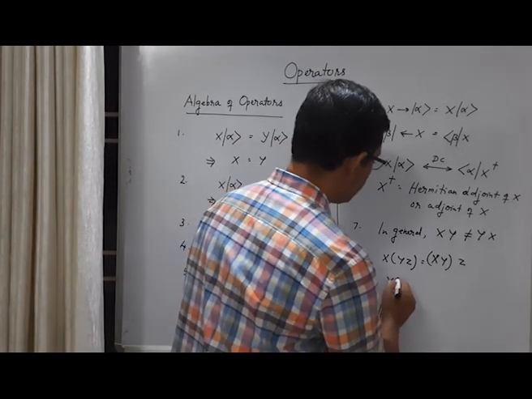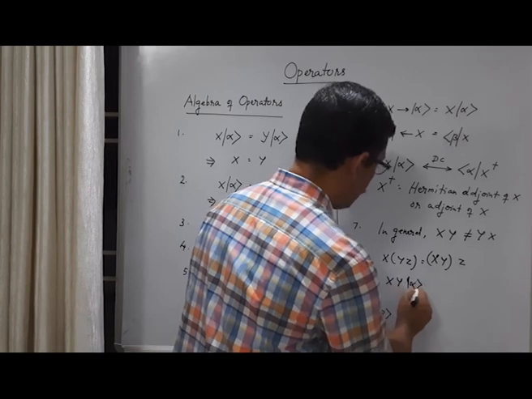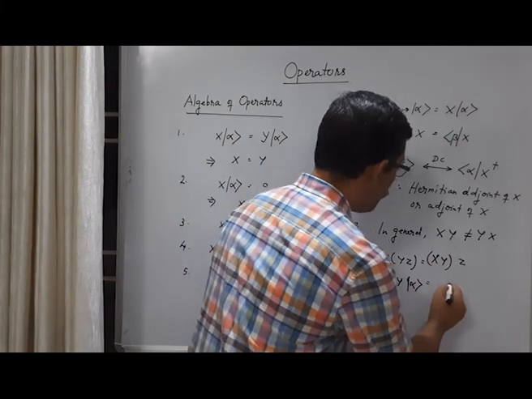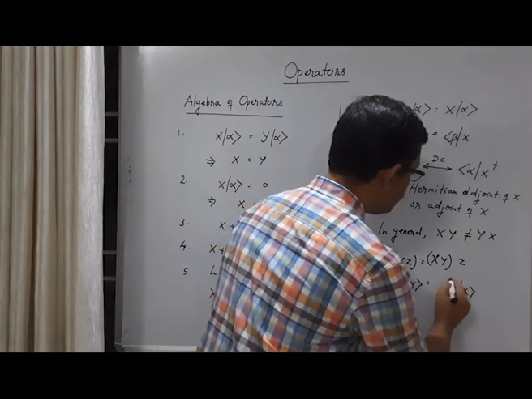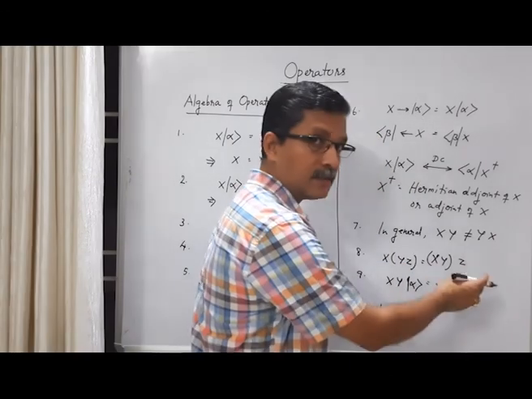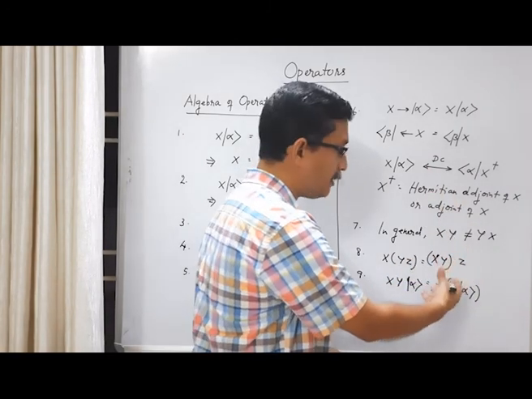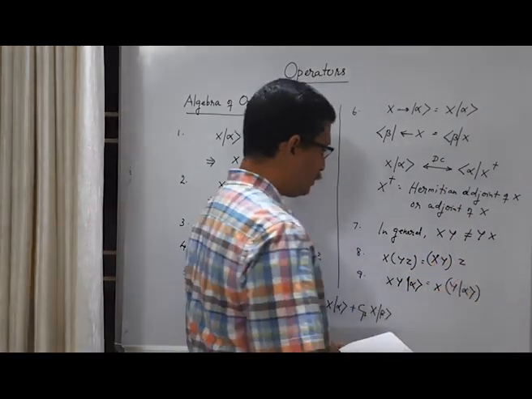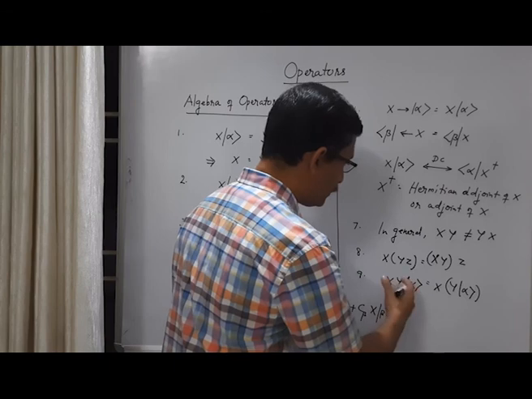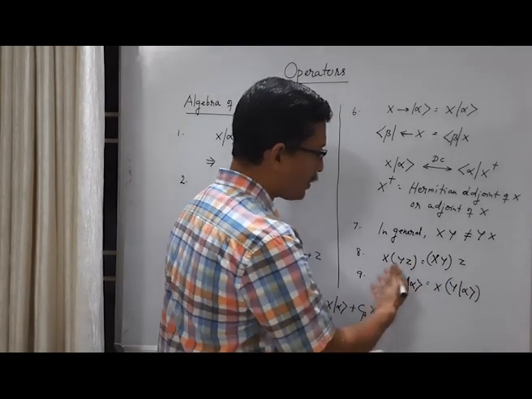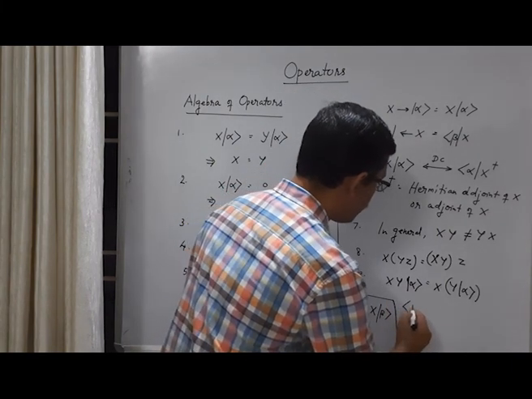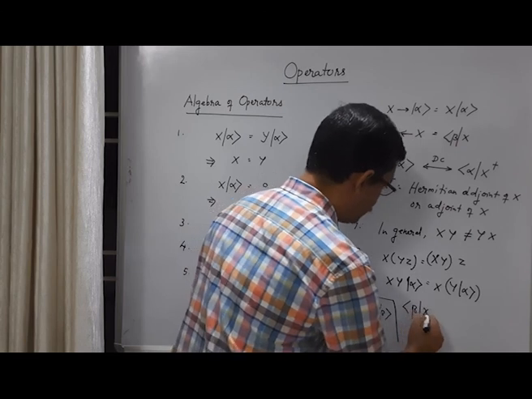Consider xy acting on a ket alpha. It means, as I stated earlier, first y acts on ket alpha, and after that x acts on the new ket. Y acting on ket alpha, the state may be different, it becomes ket beta maybe, and x acts on the new ket. This is when two sequential operations happen on the ket vector. What about a bra vector? Suppose we have a bra vector beta and x, y are like this.